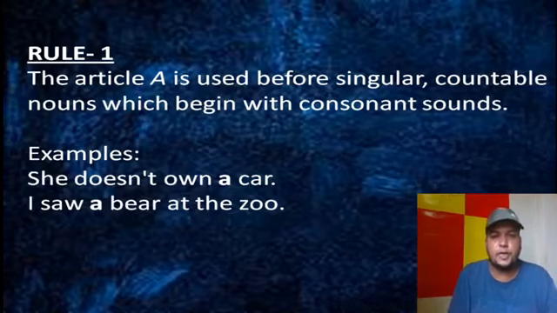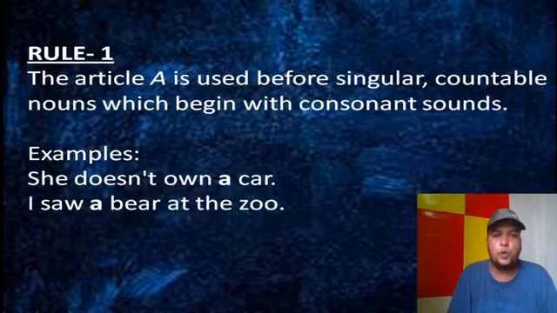So what the example says: she doesn't own a car. I saw a bear at the zoo. So you see car, bear. These are singular, and these are countable. We can count car, we can count bear, and at once they start with consonant sounds.